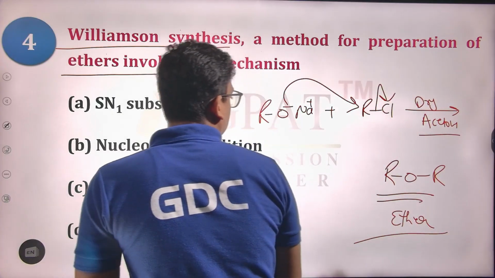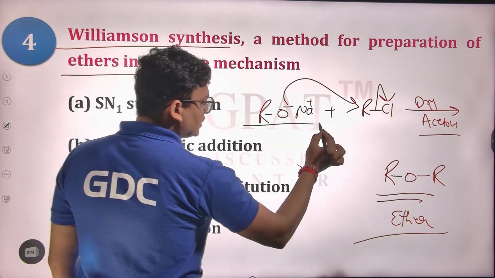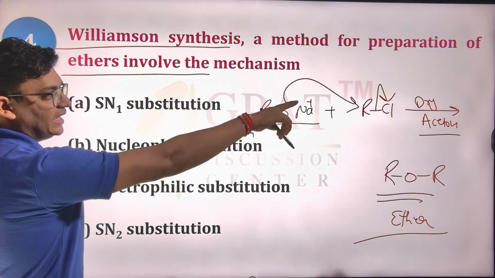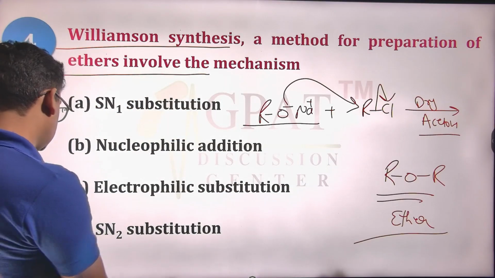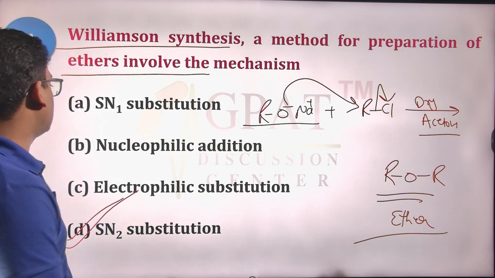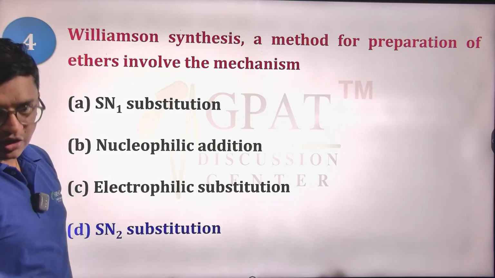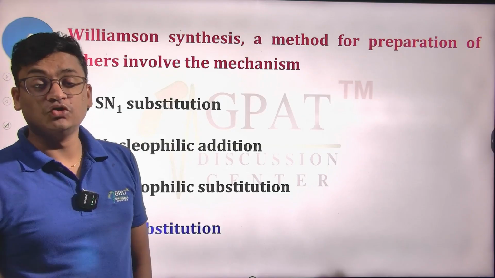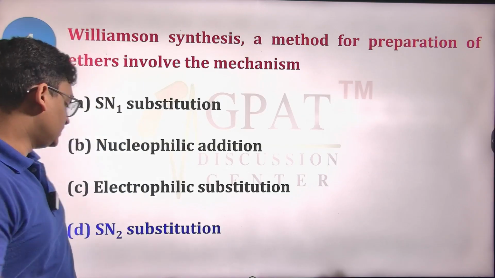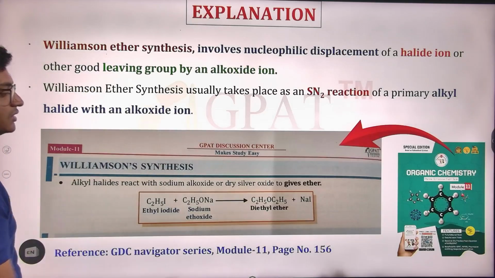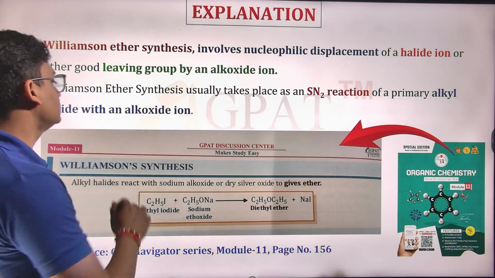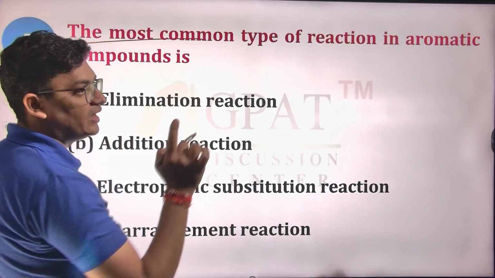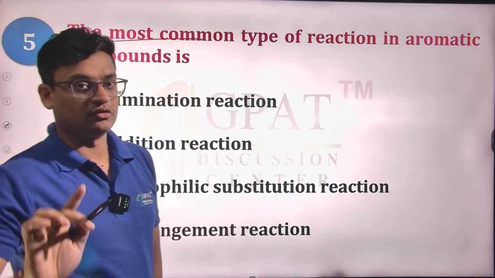This follows the SN2 mechanism. So this is an attacking nucleophile on the alkyl halide. So we have SN2 substitution reactions, which have Walden inversion as well, since SN2 reactions have Walden inversions. So yes, SN2 substitution will be the only thing happening in Williamson's ether synthesis, where the attacking nucleophile is none other than your sodium alkoxide.